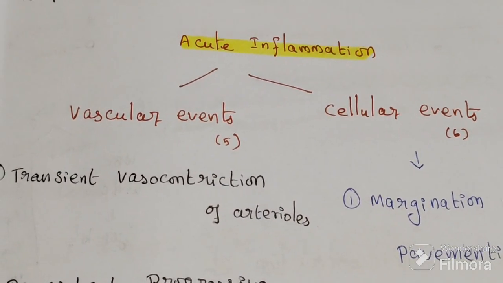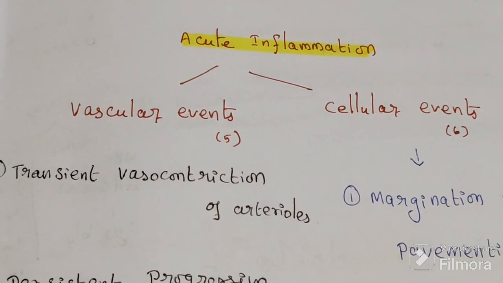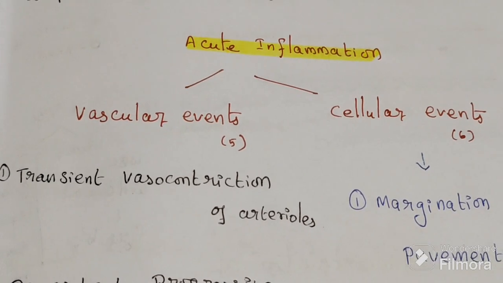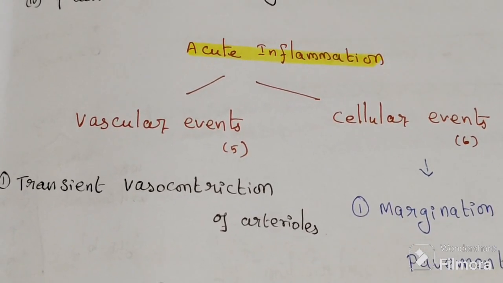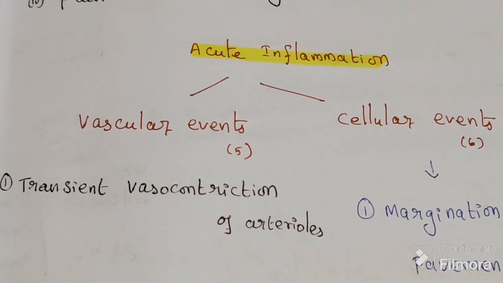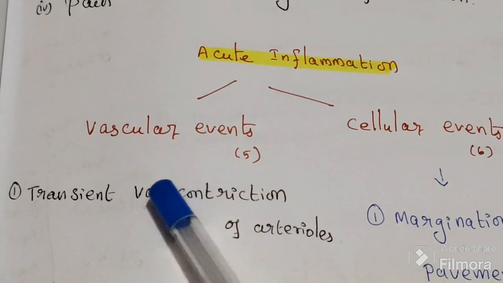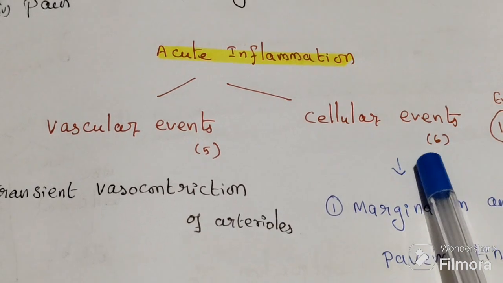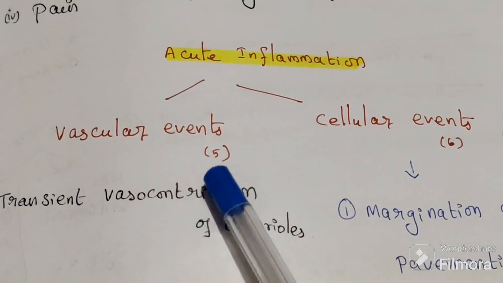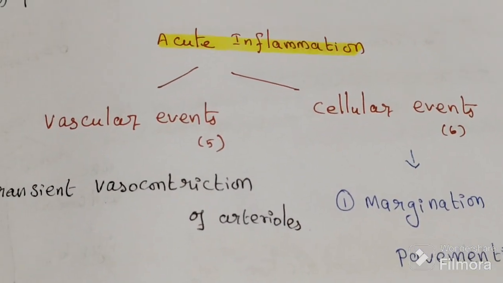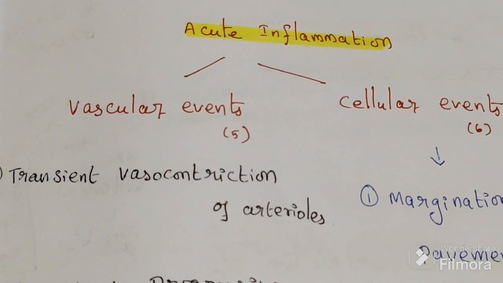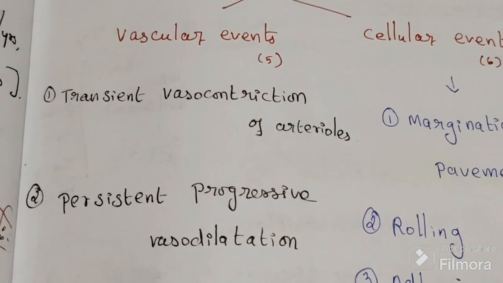Now we want to discuss acute inflammation. There are 2 types of inflammation, acute and chronic. First we want to discuss acute inflammation. It has totally 11 events, 5 vascular events and 6 cellular events. What are the 5 vascular events?